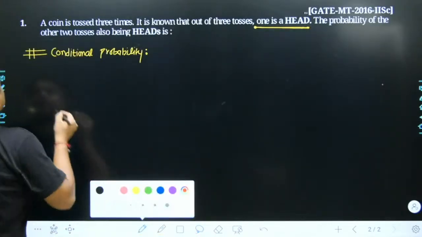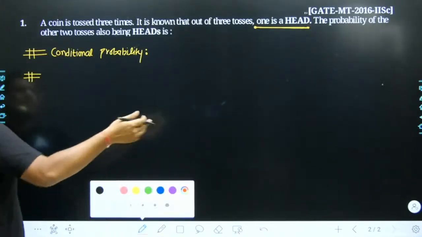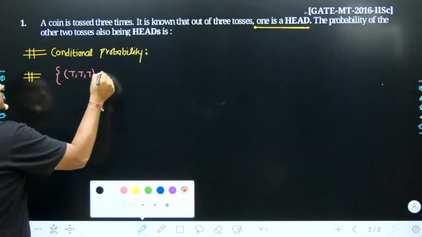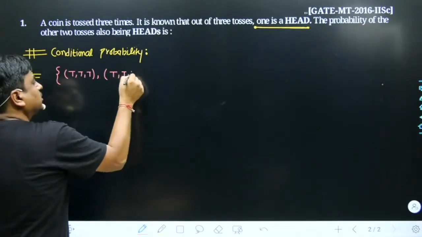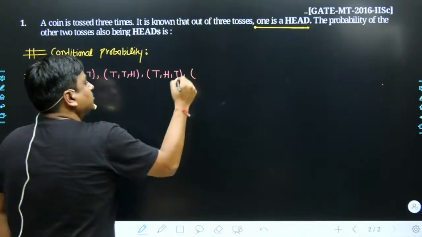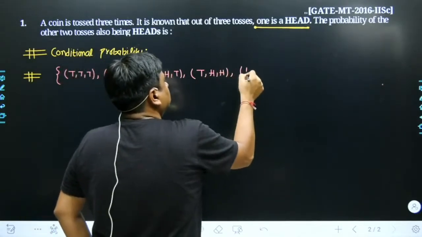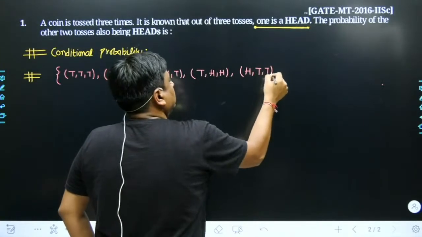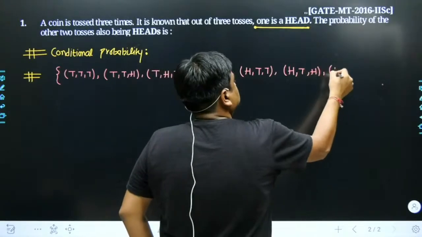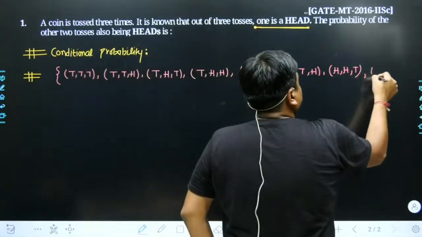What does that mean? If you try to make a sample space, a coin is tossed 3 times. The possible outcomes would be 0, 0, 0, then 0, 0, 1, then 0, 1, 0, then 0, 1, 1, and here comes 1, 0, 0, and so on, 8 possibilities.